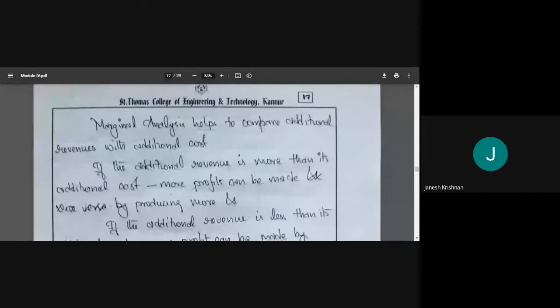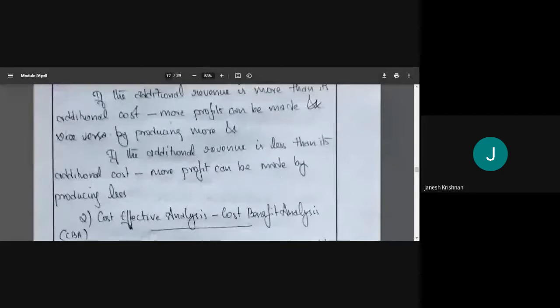Similarly, if the additional revenue is less than its additional cost, if the amount we got by selling 1001 is less than the cost, then more profit can be made by producing less. Understand that? If the revenue is more than the cost, then more profit can be made. But if the revenue is less than the cost, then profit can be made by producing less. That is the meaning. Think about it. We'll discuss it again tomorrow.